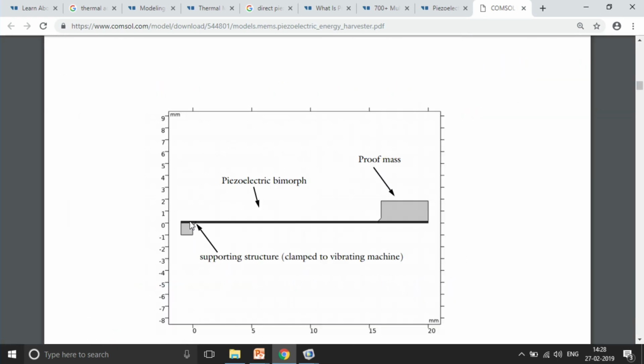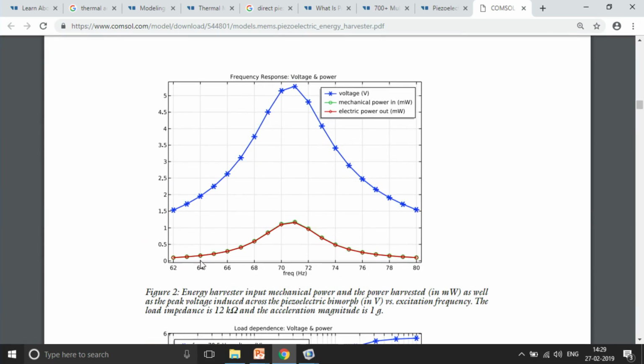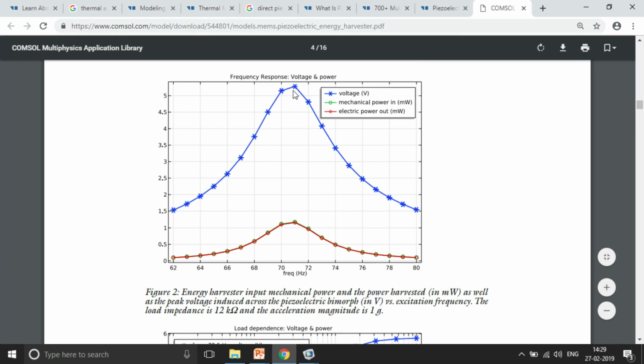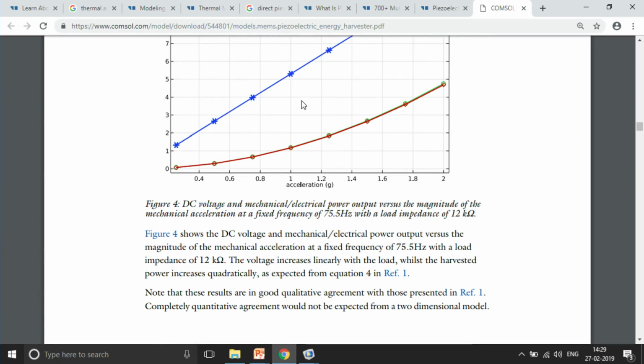I am not sure if you can see it, but this is a bimorph structure. Bimorph structure means there are two layers of piezoelectric, which is actually coated with a particular metal strip, and then we are going to give a vibrational force from the proof mass, right? And then we are going to vibrate it for different frequencies that you can see over here. Okay, and the peak which is available over here is the resonant frequency for that particular device, right? So at that time you will have the highest voltage that you can harness back from your device.